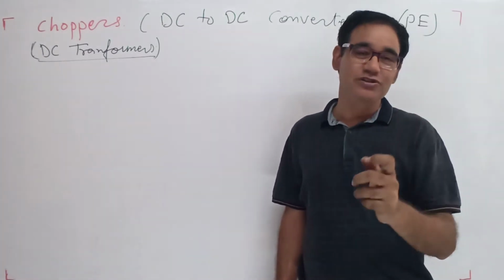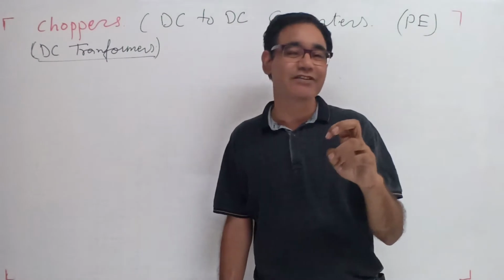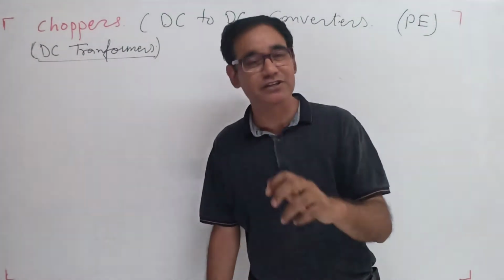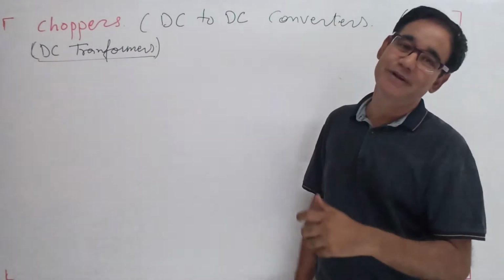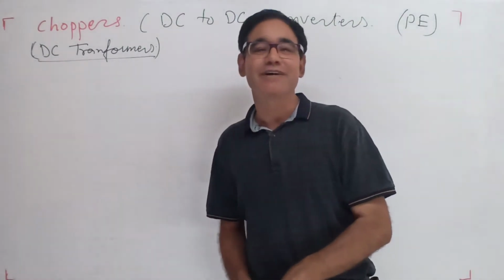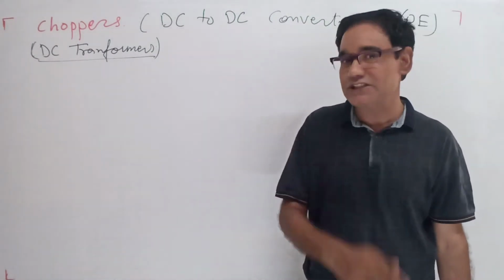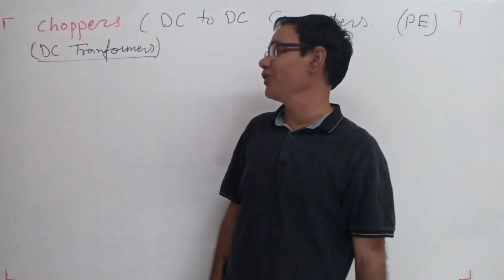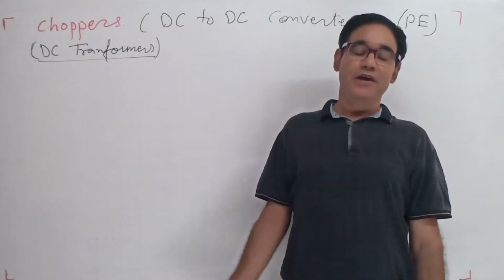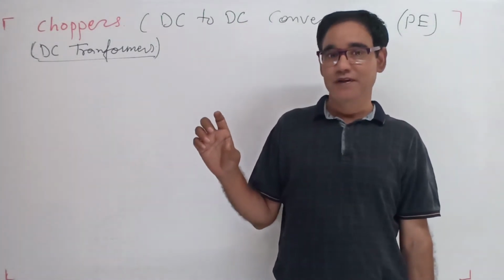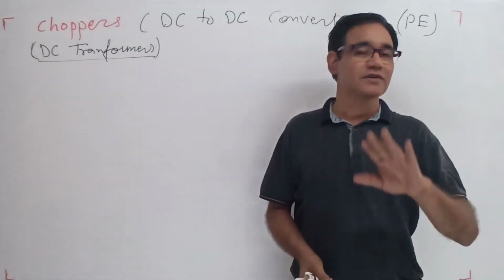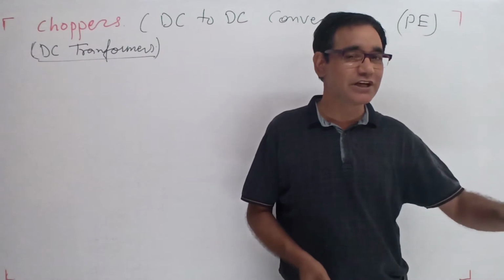As per the control, the duty cycle, the frequency control, the ratio control, means the time control, the current limiting control, the different controlling mechanisms, as well as the different types of classification of the choppers also. So before going into the classification, you know, in the choppers, it's DC the input and DC the output.